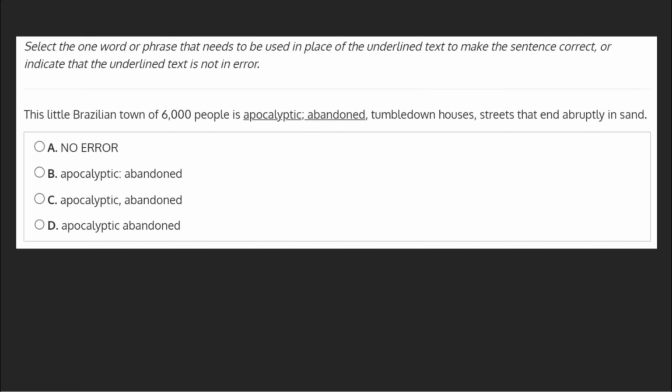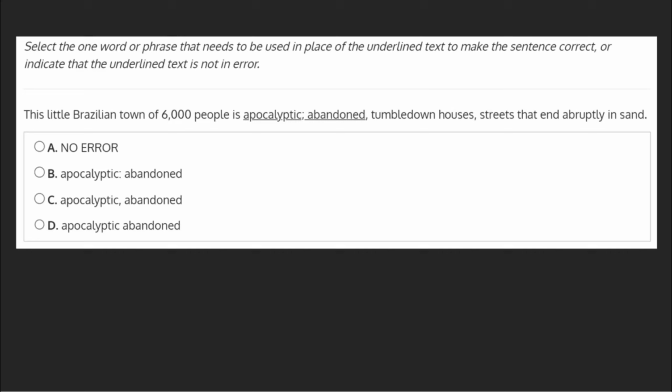Select the one word or phrase that needs to be used in place of the underlined text to make the sentence correct, or indicate that the underlined text is not in error. This little Brazilian town of 6,000 people is apocalyptic. Abandoned, tumble-down houses, streets that end abruptly in sand.